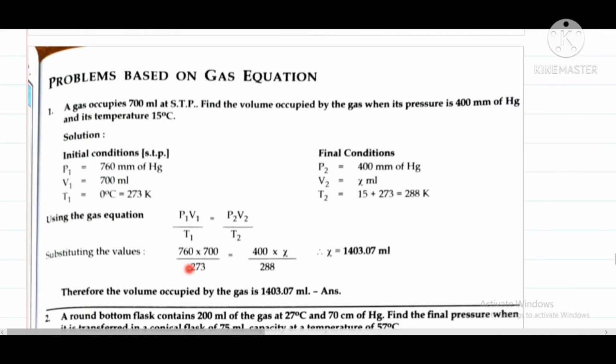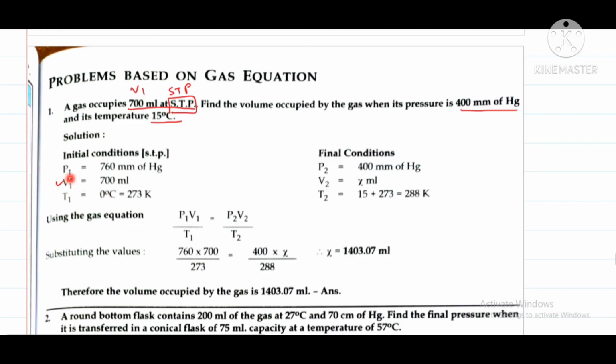Let us see the first question. It says that a gas occupies 700 ml at STP. STP means standard temperature and pressure. Now find the volume occupied by the gas when its pressure is 400 millimeter of mercury and its temperature is 15 degrees Celsius. A gas occupies 700 ml, so this will be our volume 1, V1, which is 700 ml. Now how can we get P1 and T1, that is the initial pressure and initial temperature? We can get them from STP.